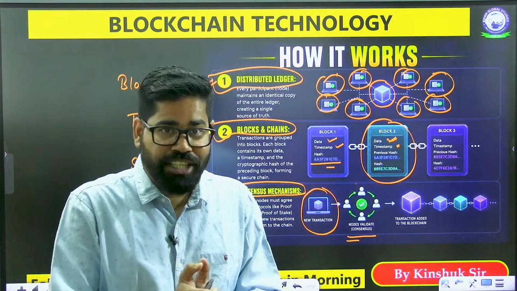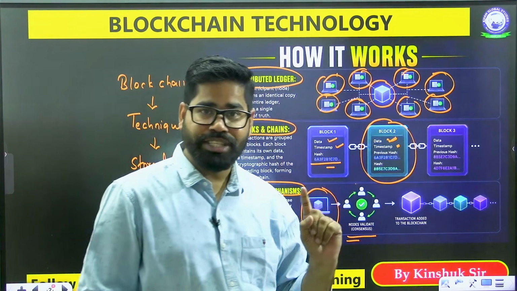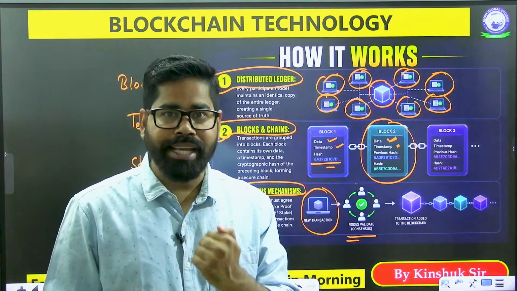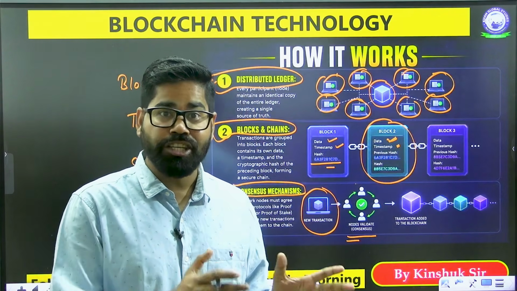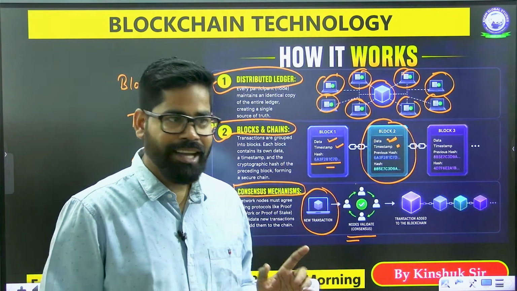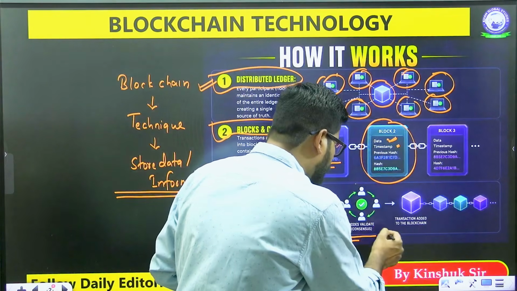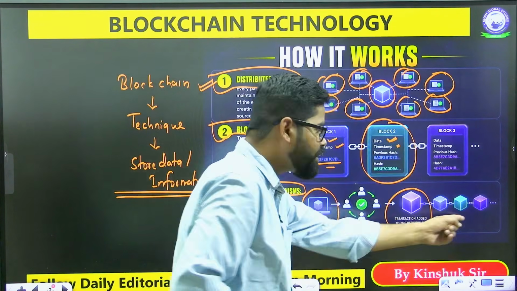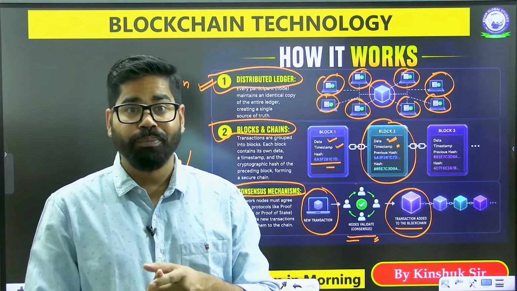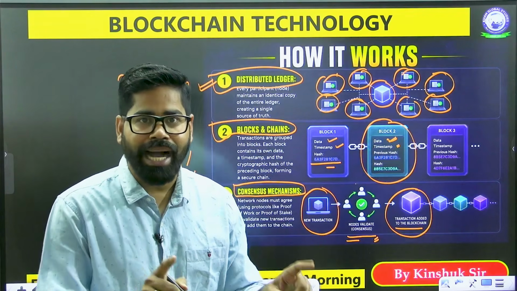The nodes, the participants, must agree to the addition of the new transaction. Once they agree, only then is the transaction added to the blockchain, meaning a new block of data is added.